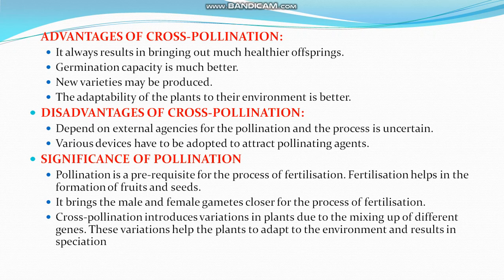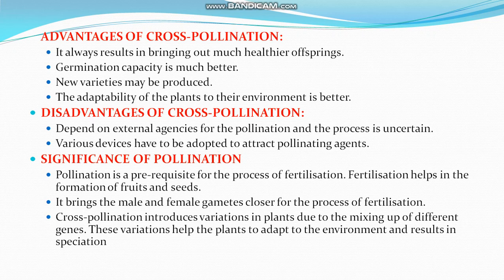Advantages of cross pollination: cross pollination results in much healthier offspring. Germination capacity is much better. New varieties may be produced. The adaptability of the plant to the environment is better. Disadvantages of cross pollination: it depends on external agents for pollination and the process is uncertain. Second, various devices have to be adopted to attract the pollinating agent.